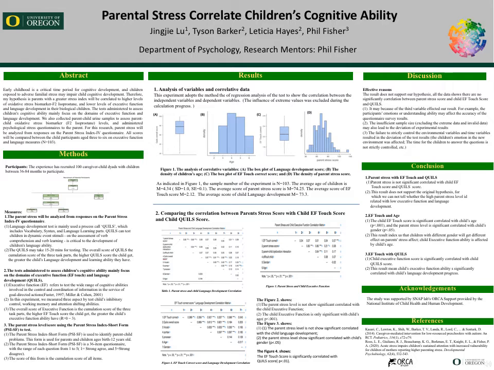For the method part, I'm going to use three tests to measure all those variables and see how all three correlate with each other. We are going to use a tool called the EF Touch, which tests the children's executive functional ability, and a tool called the QUILS to test the children's language development. For parent stress, we're going to use the Parent Stress Index short form, which is a questionnaire that tests the parent's stress level.